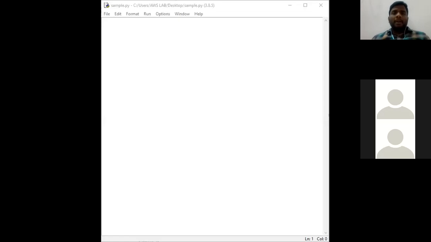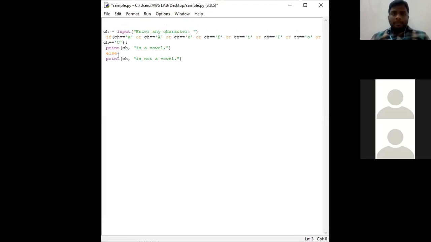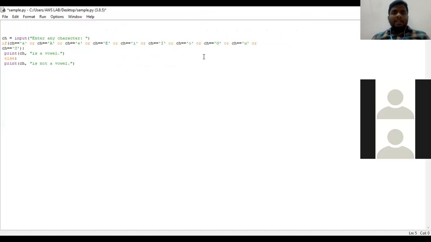Take a file named sample.py. So when we look into this program, see, I have taken a character variable, where ch is a variable. For that, I have assigned input.